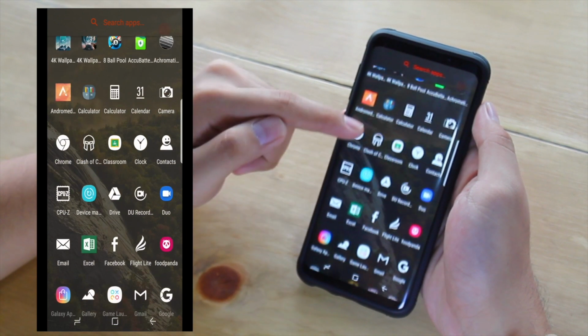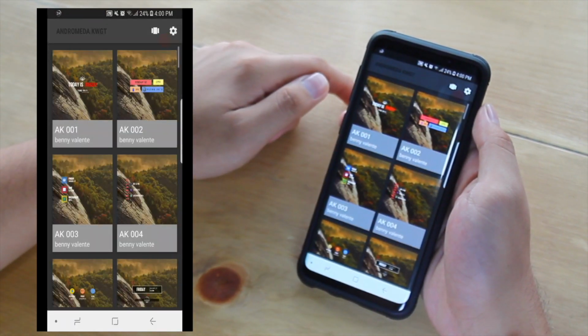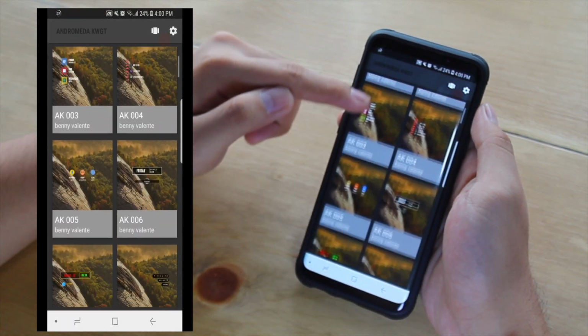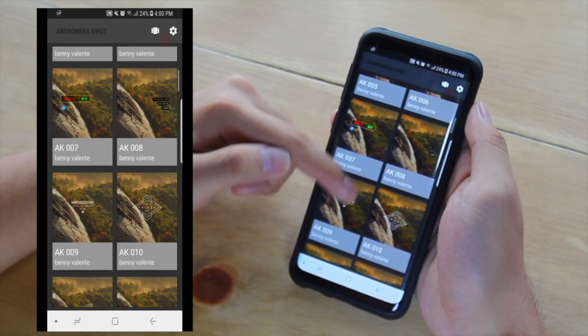Next, we will choose our widget in the Andromeda app. There are tons of widgets out there. My choice of widget is the AK12 of Andromeda widget.